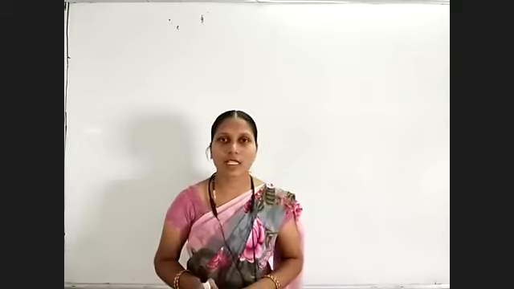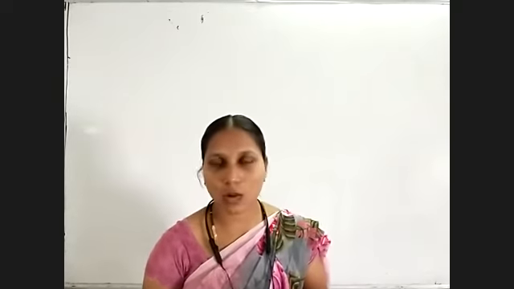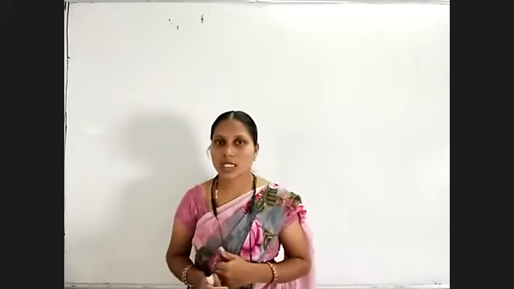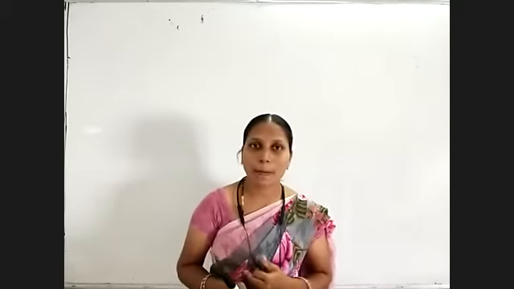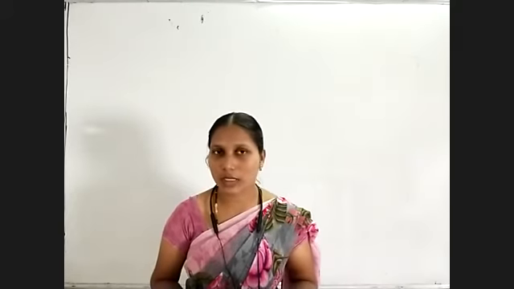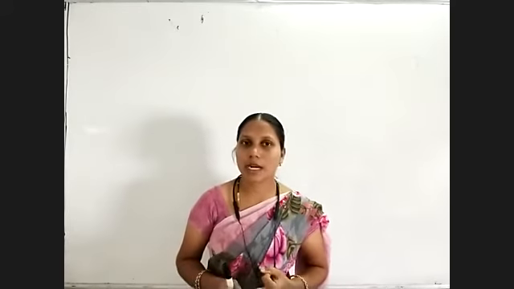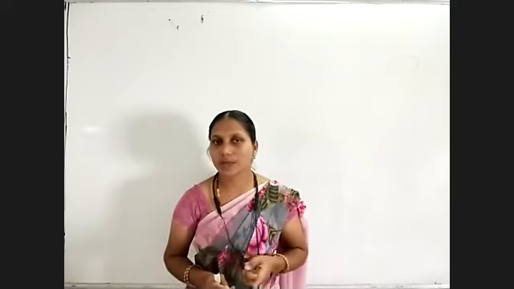Again, I am revising those topics. Prime numbers are nothing but the numbers which are having only two factors. So they are said to be prime numbers. And the numbers which are having more than two factors, all those are said to be composite numbers. And one is neither prime nor composite because one is having only one factor.